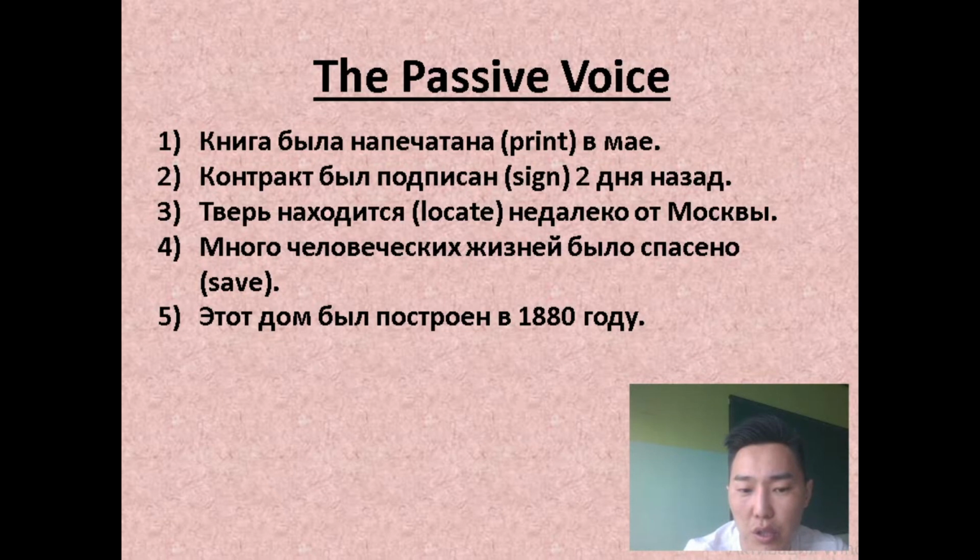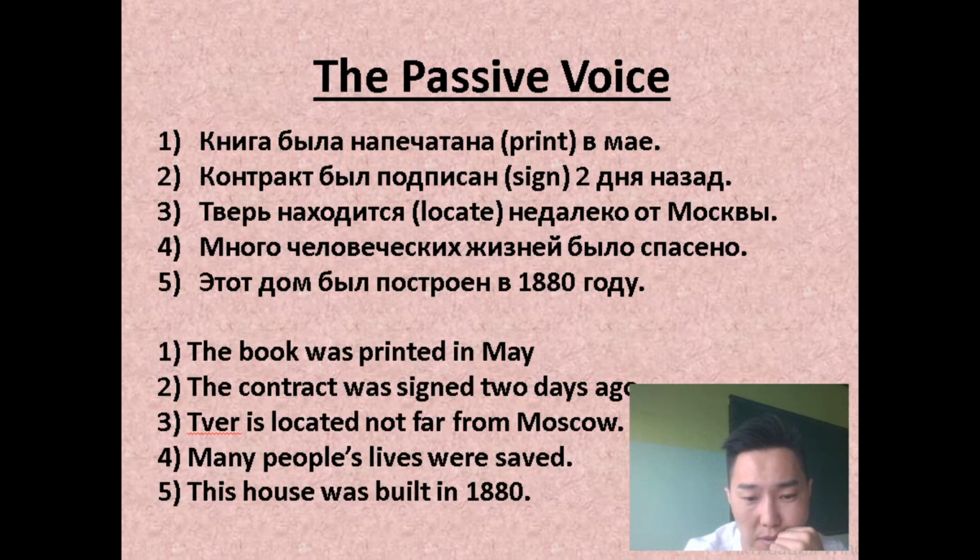This house, yeah, этот дом, был построен в 1880 году. This house was built in 1880, right? This house was built in 1880. Past simple. Okay. Now, let's review the right answers.